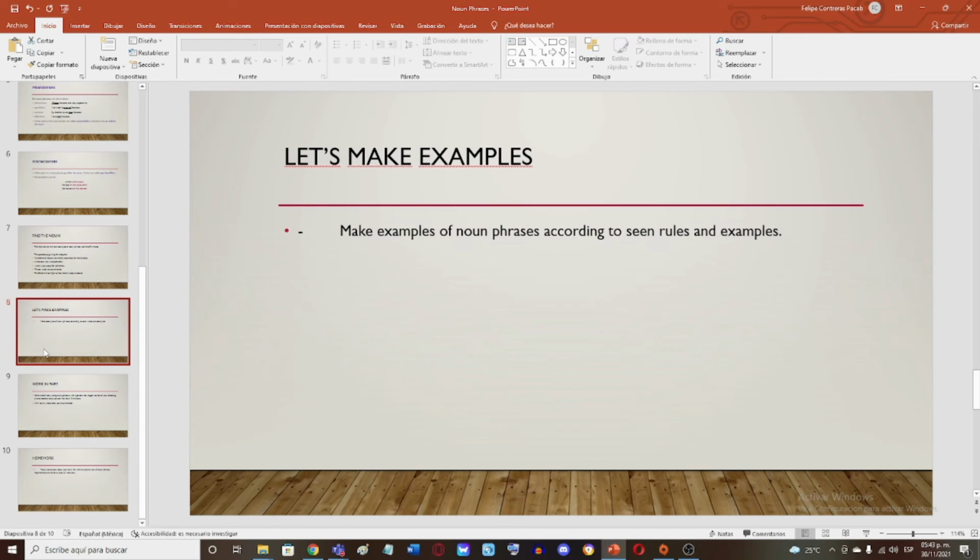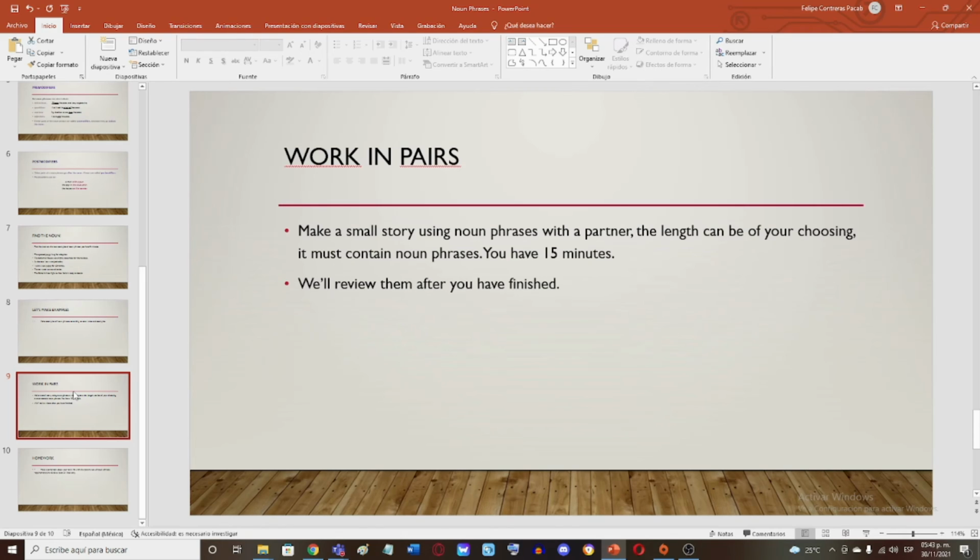Thanks. All right, for the next activity, since we don't have anyone else, you will be working with me. The activity is to make a small story using noun phrases, and the storyline can be of your choosing, Francisco, but it must contain noun phrases. We will have 15 minutes, you and me, talking and making a story. All right?